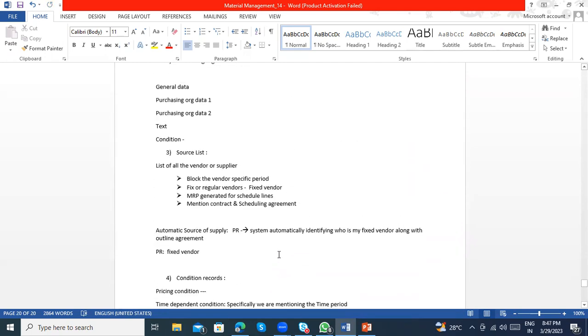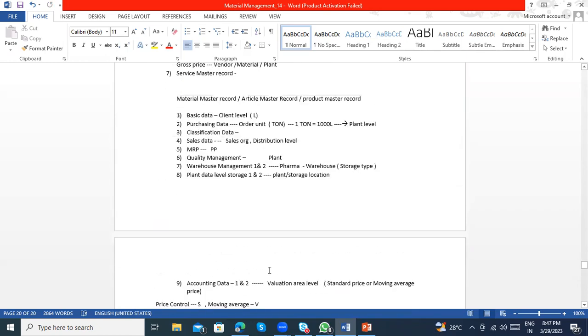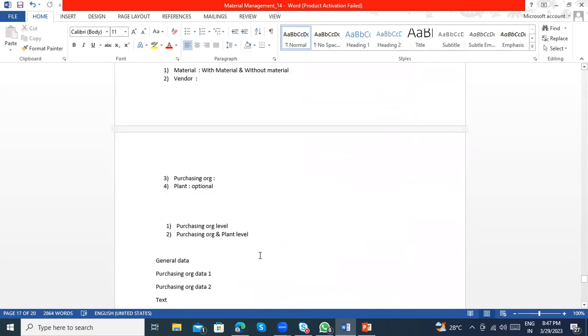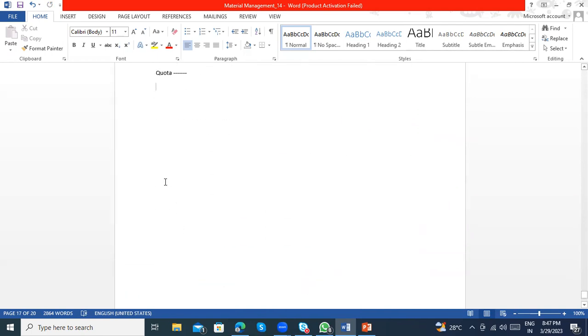Got it. So now coming to the topics, we have the outline agreement. What is the meaning of outline agreement? It is a long-term agreement with the vendor. Long-term agreement means I can plan for the next 1 year, or 6 months, or 2 years.